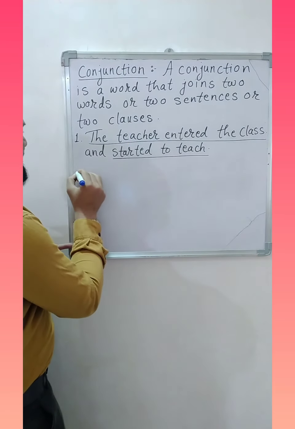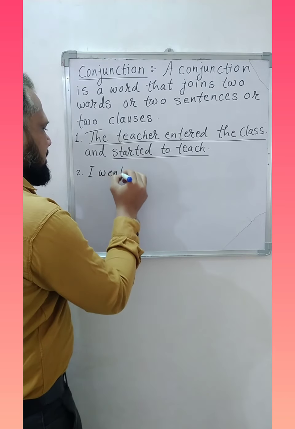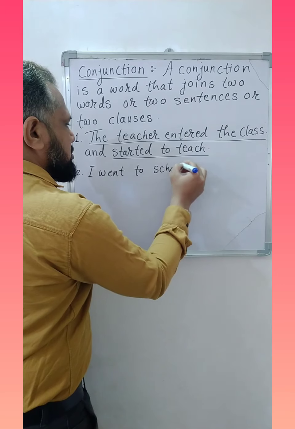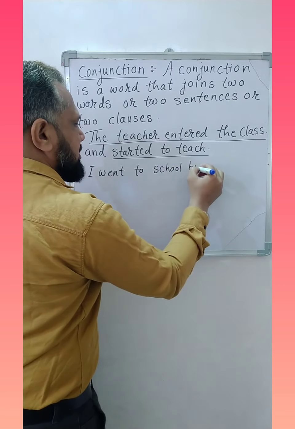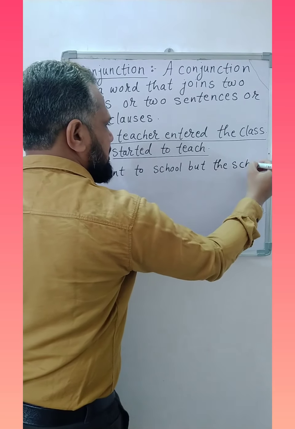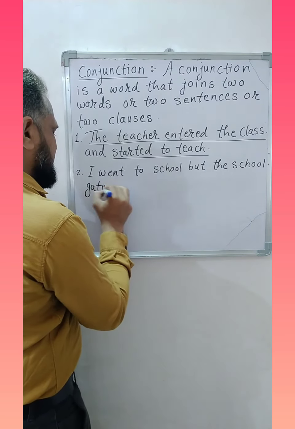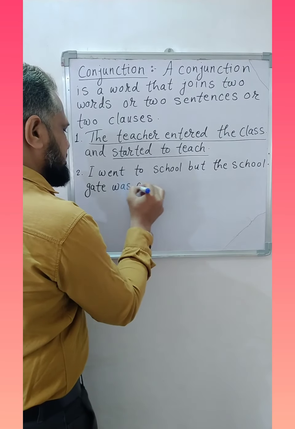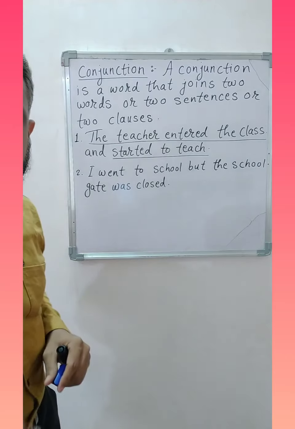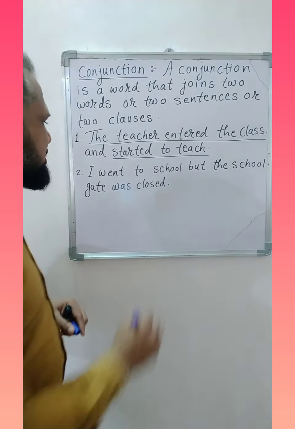Second example. I went to school, but the school gate was closed.